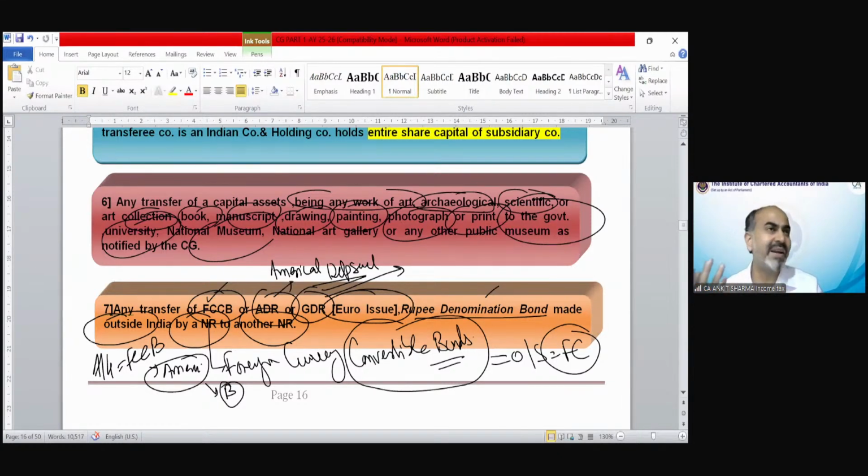The problem is that in that case, you cannot recover it. Practically, the income tax department cannot recover it, I guess. That's why it has been exempted, because the buyer, the seller, the place, all are outside India. So it would be really difficult to recover that tax. Or it might be exempted to encourage the purchase of these bonds. That might also be the intention. So, this is the exemption.